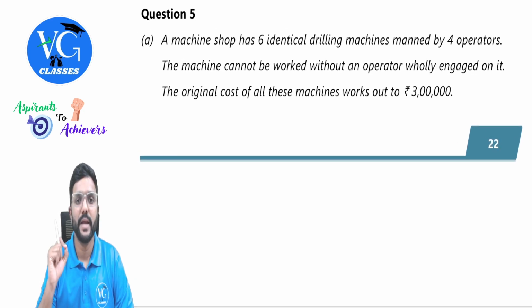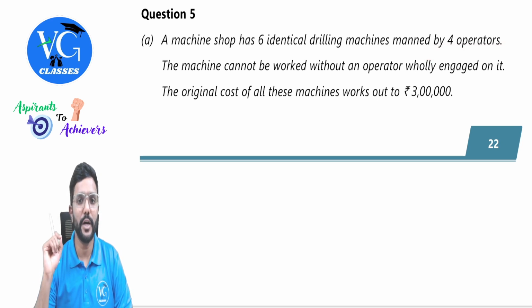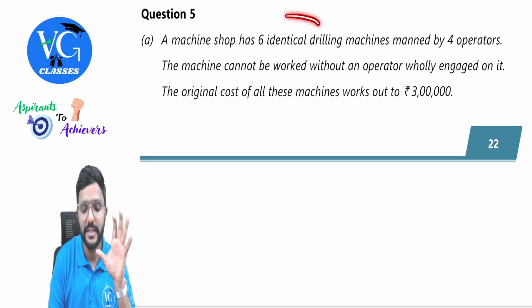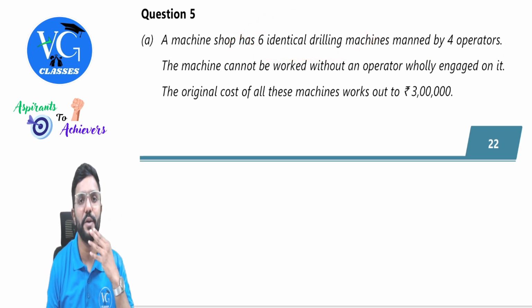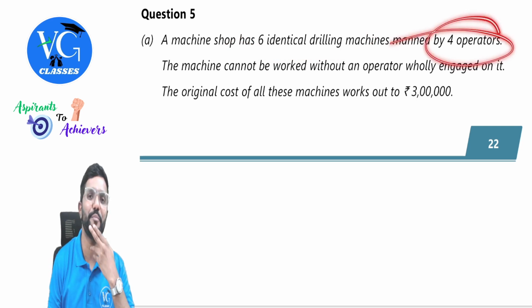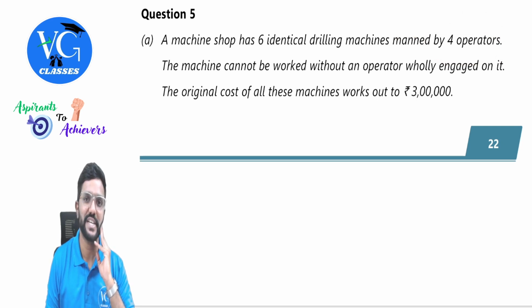Sub question A. A machine shop has 6 identical drilling machines managed by 4 operators. The machine cannot be worked without an operator engaged on it. Means, even though there are 6 machines, can we operate all the machines simultaneously? No. Why, sir? Because we have only 4 operators. So machine will operate only with the operators. Without operator, machine will not operate, guys.